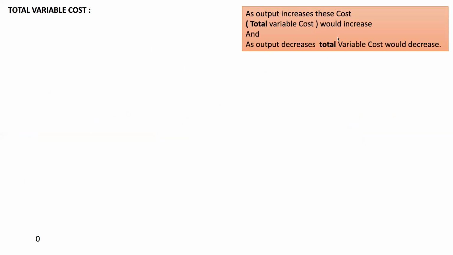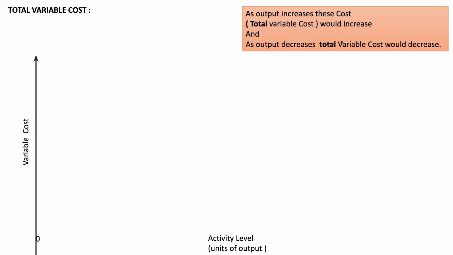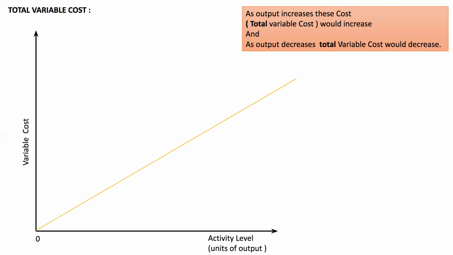So let's talk about the total variable cost. As output will increase, the total variable cost will increase, and as the output would decrease, the total variable cost would decrease. Let's plot it. We have a y-axis as a variable cost. The x-axis would represent our activity level. And this would be our graph of total variable cost.